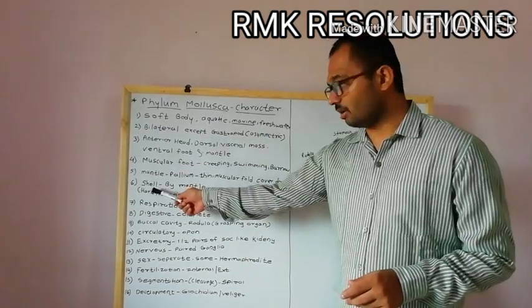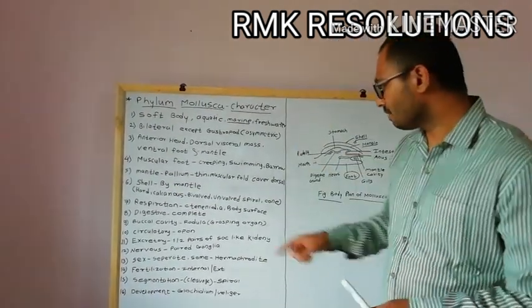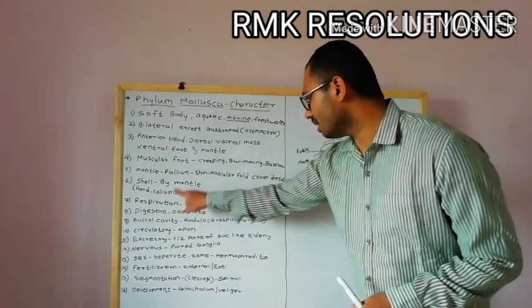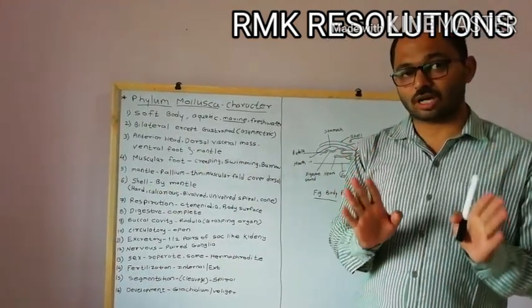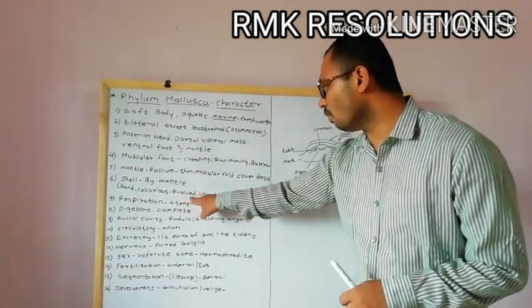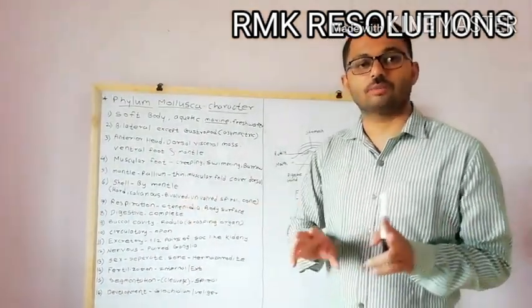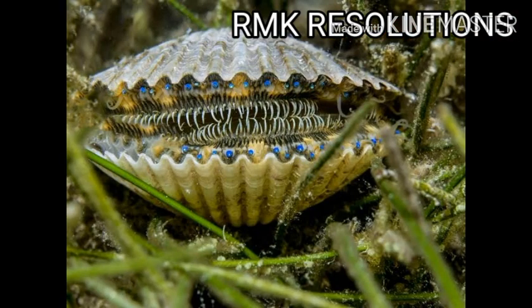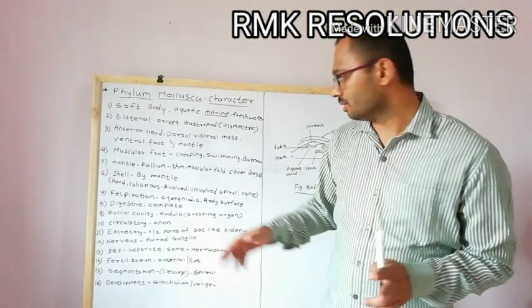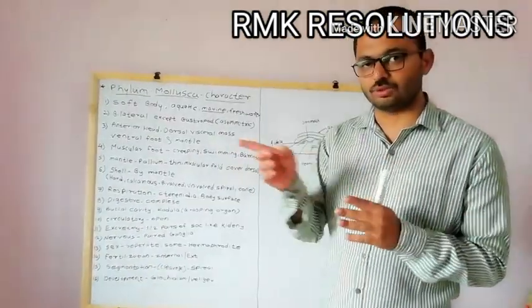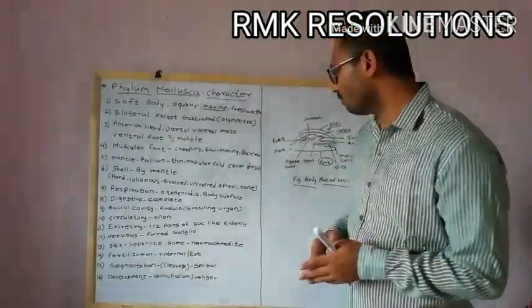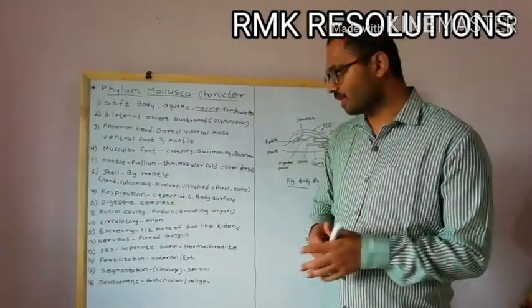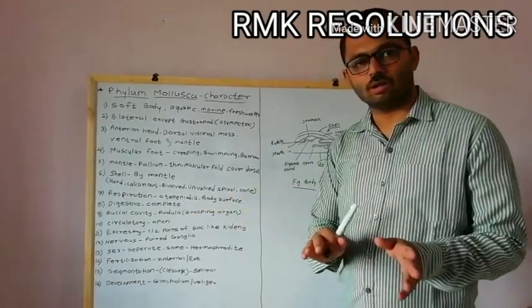So, as I already told you, the shell is secreted by the mantle. Now these shells are hard and calcareous, and mollusca shells are bivalve. That's why most of the time mollusca is called a bivalve animal. The picture shows the bivalve mollusk, that is, they produce two equal halves, that's why it is called a bivalve mollusk. Okay, bivalve means what? They have got two equal halves. You can see in the figure what is meant by bivalve. So most of the mollusca are bivalve in nature.